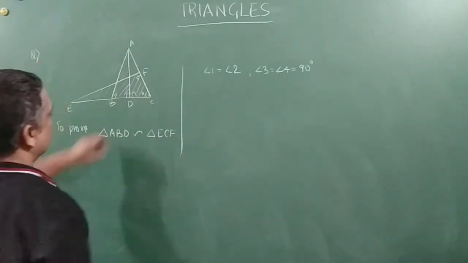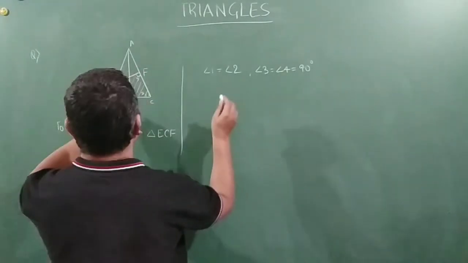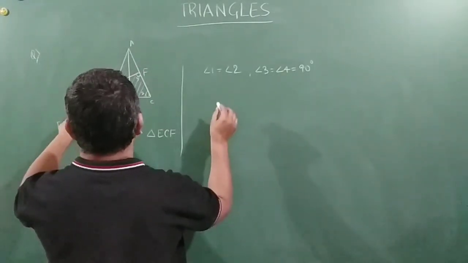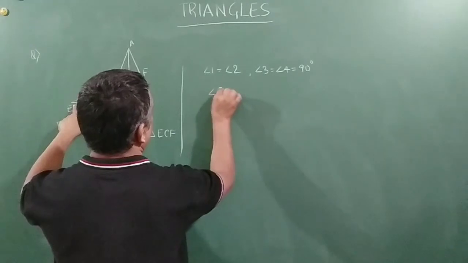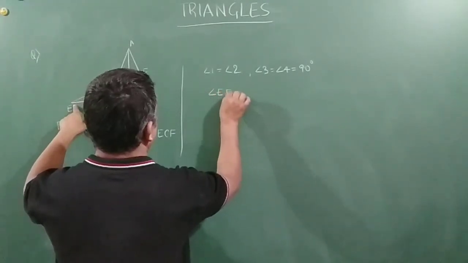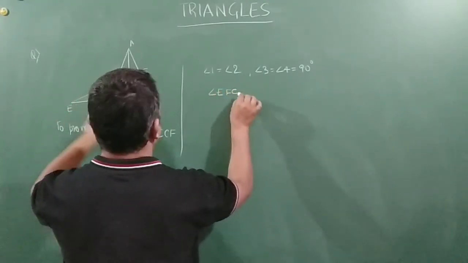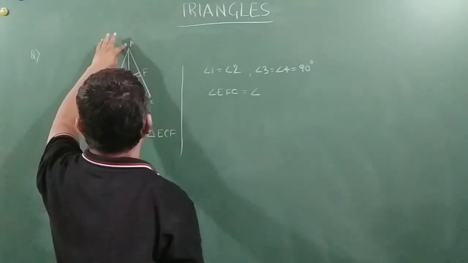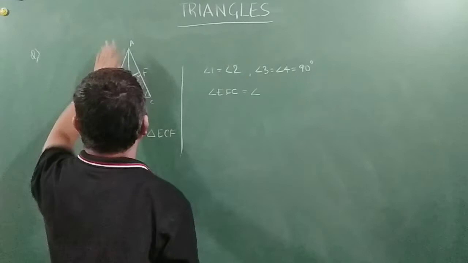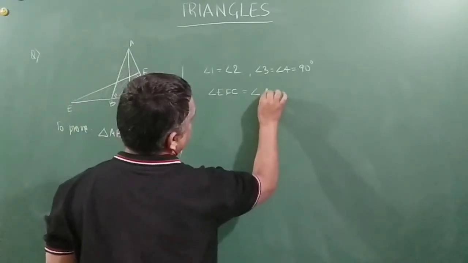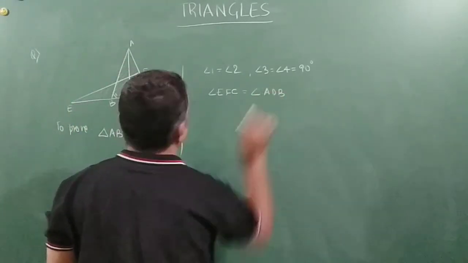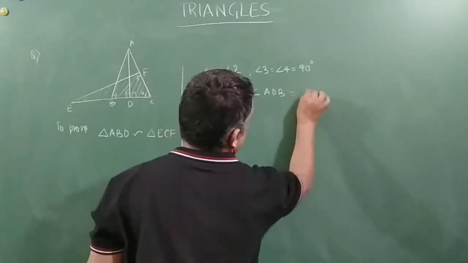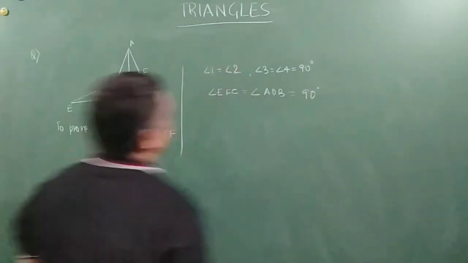Now see friends, this angle is equal to this angle, we can say. I'll just write it so that we don't get confused. Angle EFC is equal to angle ADB, both are 90 degrees, right?